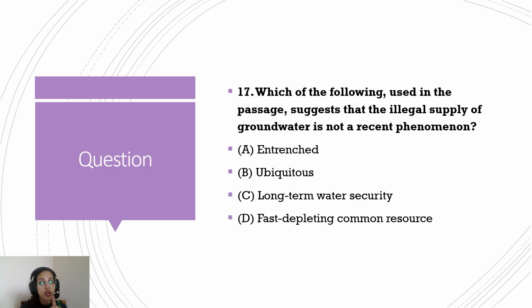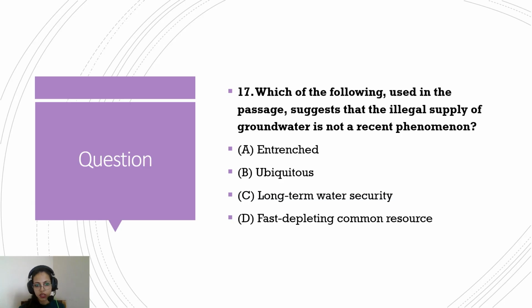Option C. But if you do not have time enough, if you are already thinking that you do not, and if you do not save time, you might miss out on questions. At this point, just take a call and, looking at the meanings, just mark this. Long-term water security is not even making sense. That illegal supply of groundwater is not a water phenomenon. There is no relation. Fast depleting common resource. Again, these two terms have no relation with the illegal supply of groundwater being a recent or an old problem.